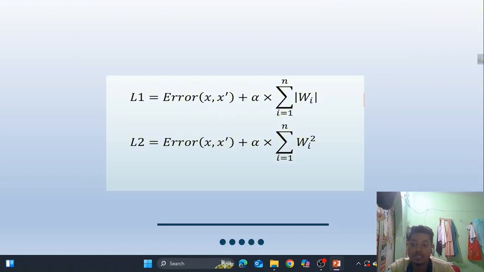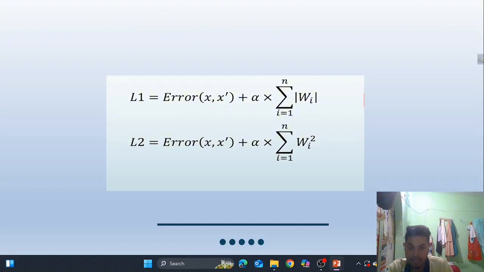The L1 regularization technique, also called Lasso, adds a penalty equal to the absolute value of the weights. In that case, we simply add a penalty term to the loss function, and here the alpha term indicates the hyperparameter. And in the case of L2 regularization, which is also known as Ridge regularization, it adds the square of the weights to the cost. Unlike L1, it doesn't zero them out; it just makes them smaller.